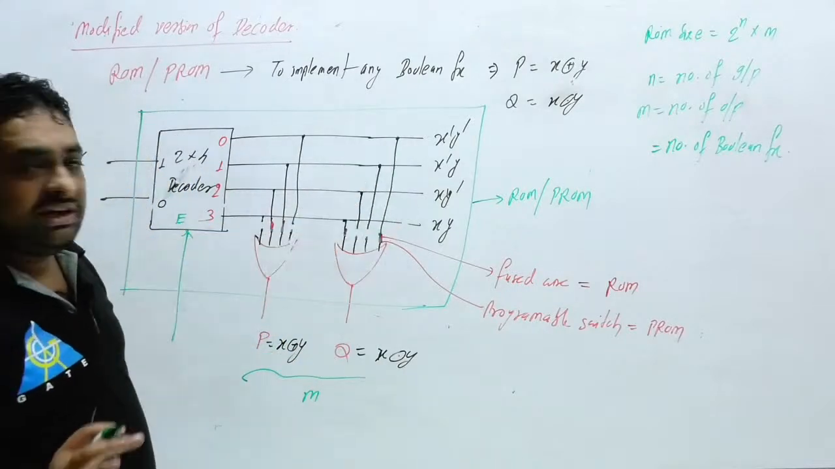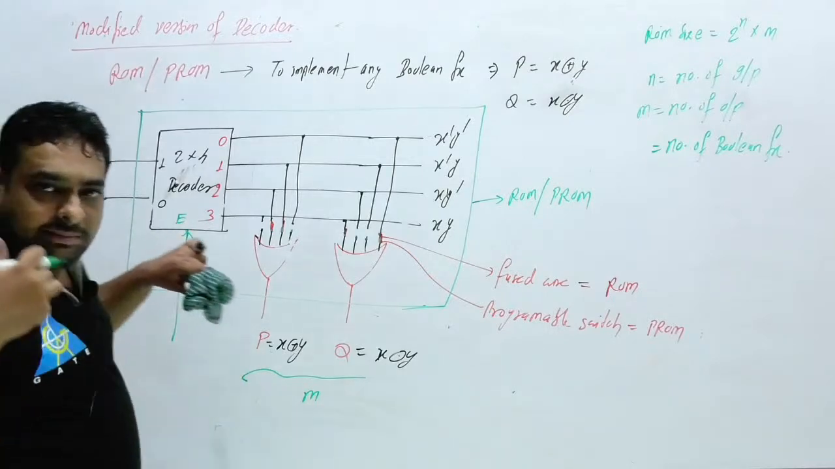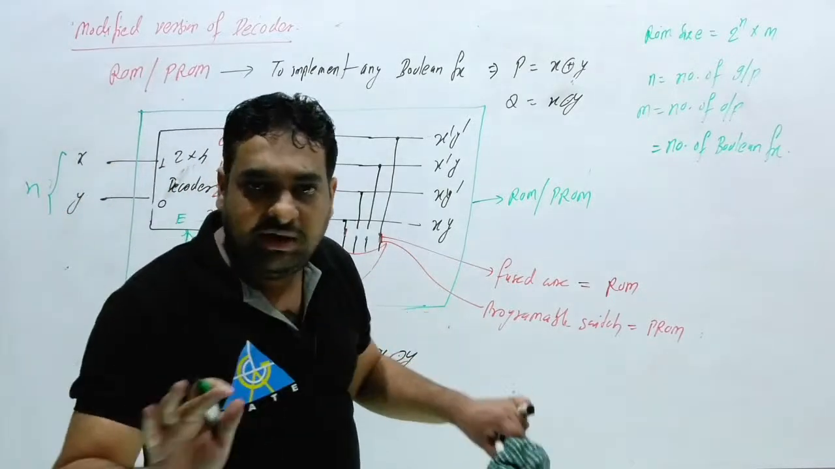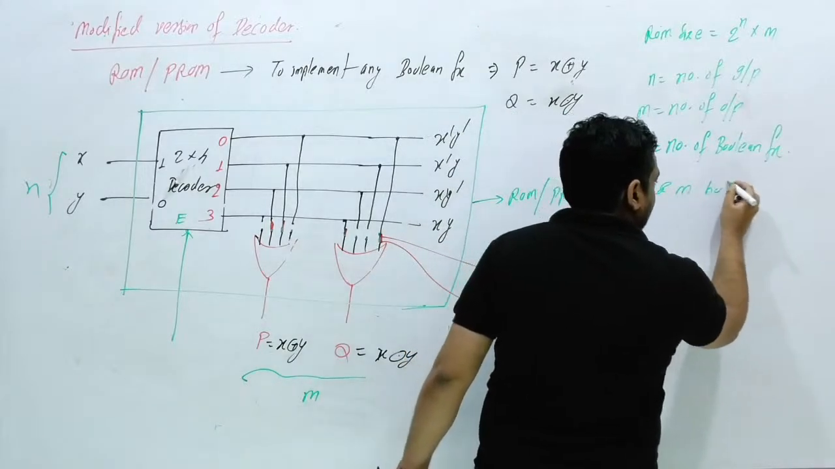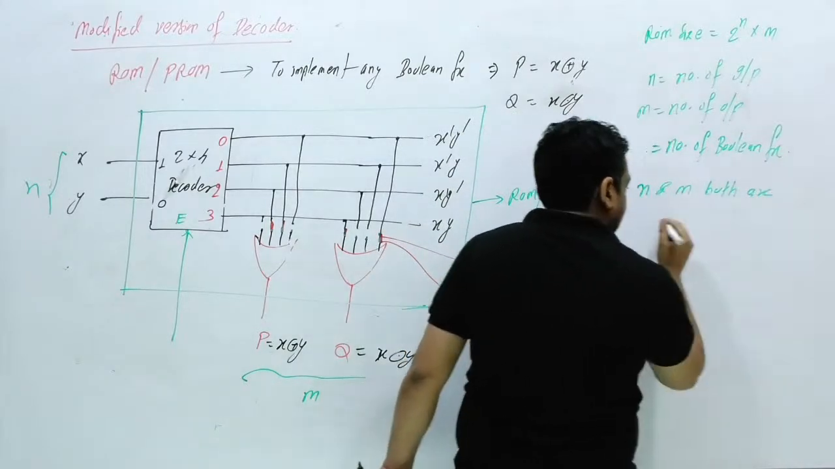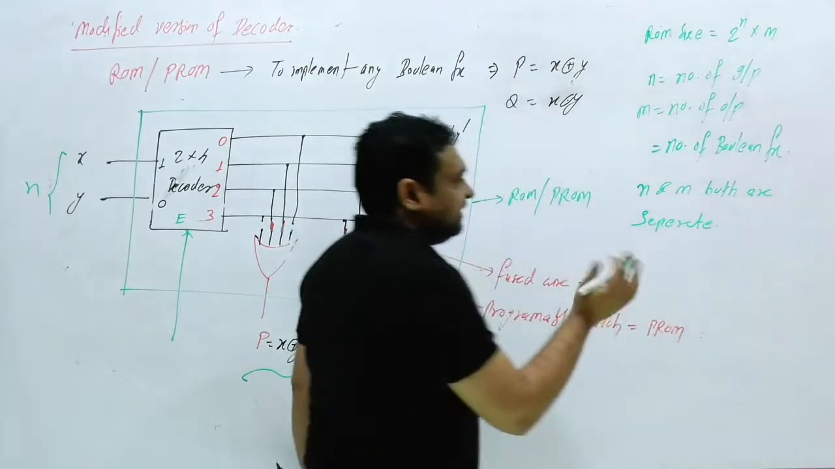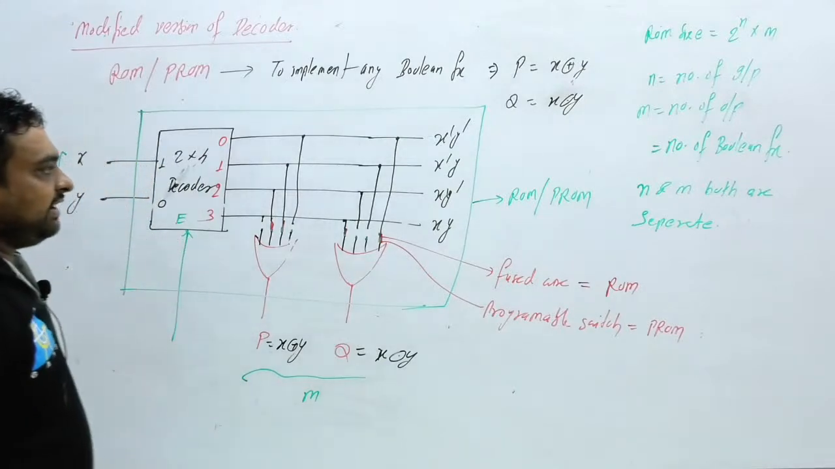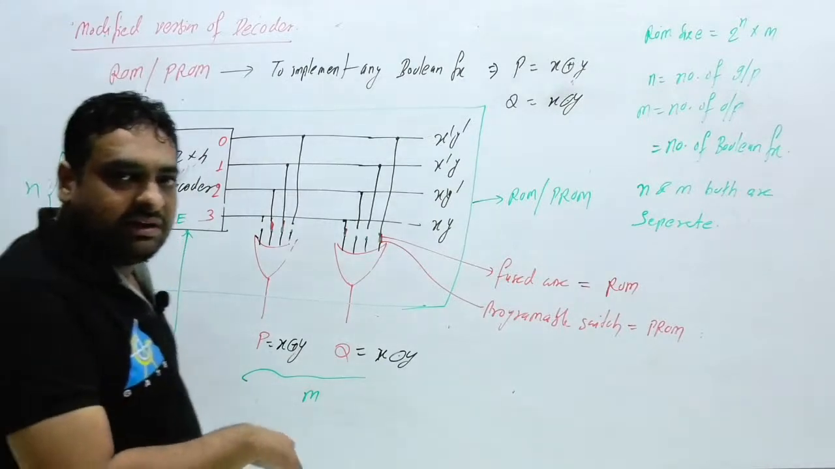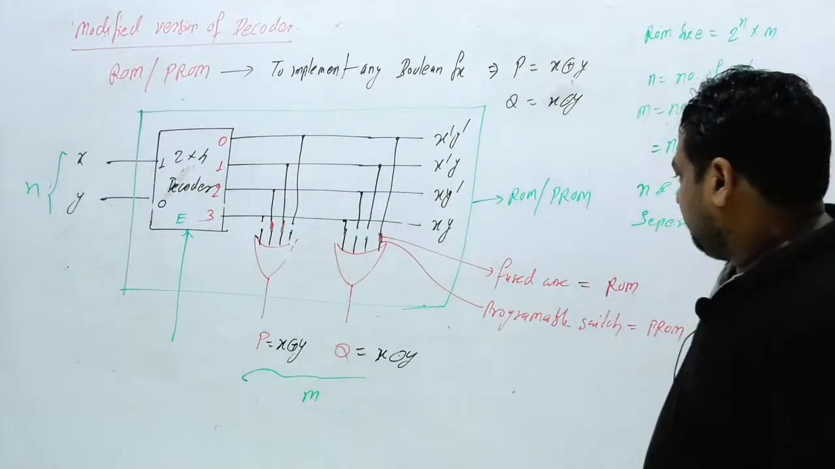Can I say one more thing? Is there any relation between n and m? No, we don't have any relation. N and m are both separate. N and m don't have any relation. N can be anything and m can be anything. Clear this thing?